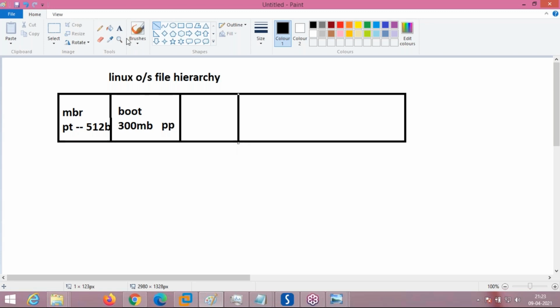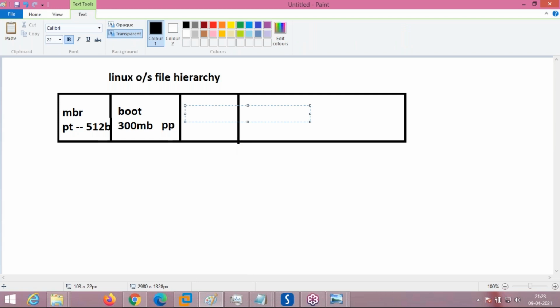Root. What is the root? The next partition is in the format of root. Root is right, where slash is written. That is called root. Okay. What is the size of this root? It can be at least 30 to 40 GB, like this.